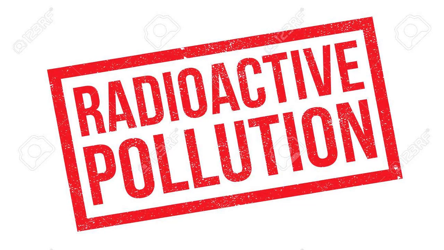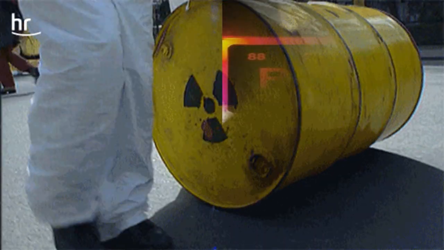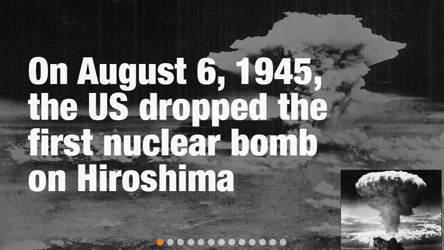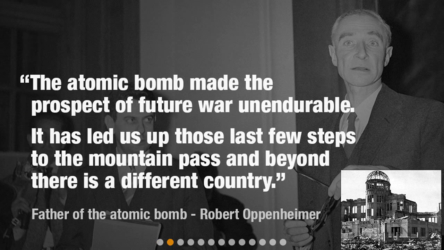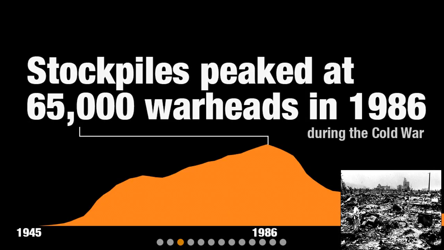Nowadays, you can also hear about radioactive pollution. Radioactive pollution is the release of high energy or radioactive nuclear material. Some nuclear materials are uranium, radium, and plutonium. Nuclear materials are used as fuels and weapons. In August 1945, during World War II, two atomic bombs were dropped on the cities of Hiroshima and Nagasaki in Japan.